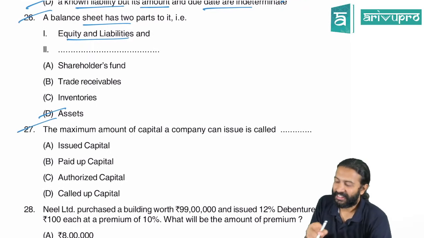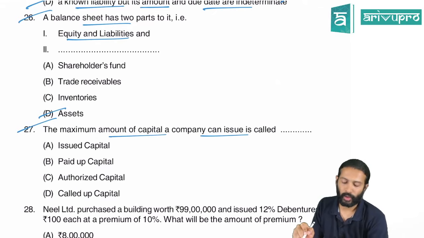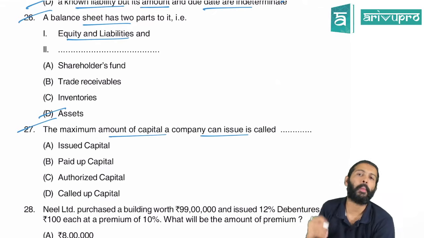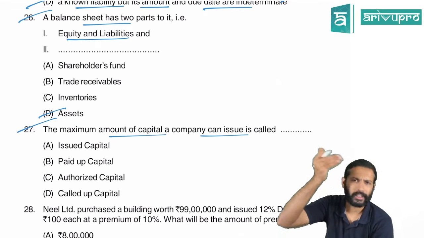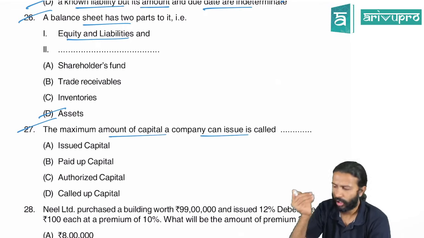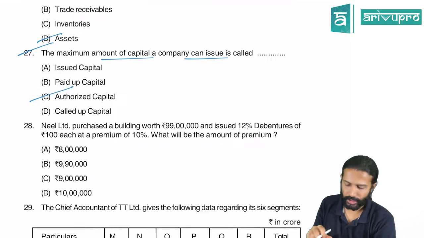The maximum amount of capital a company can issue is what we refer to as what? The maximum amount of capital is authorized capital, also known as registered capital, also known as nominal capital. So C for Chennai is the right answer.